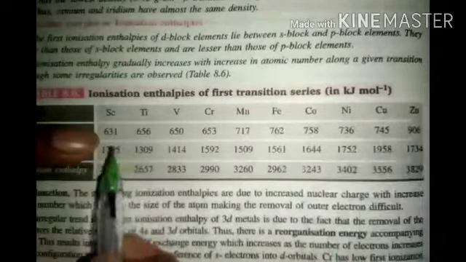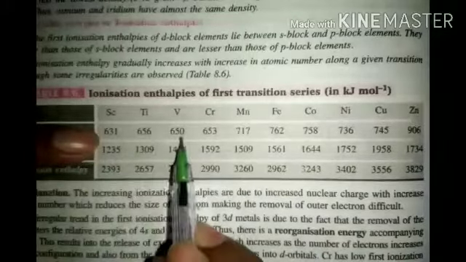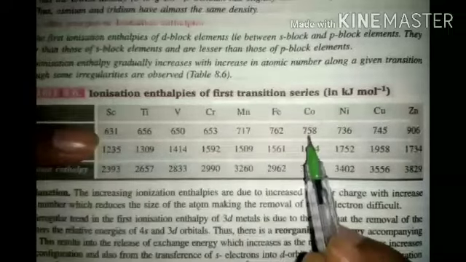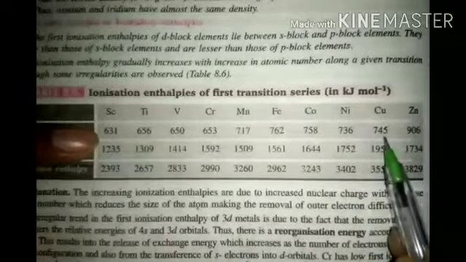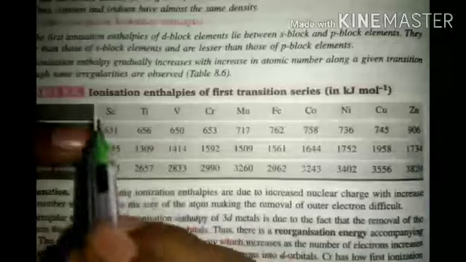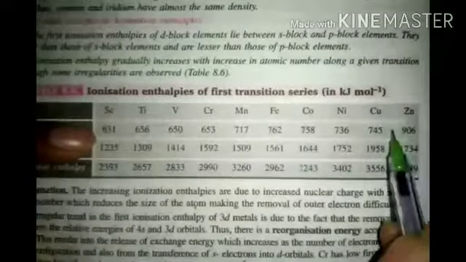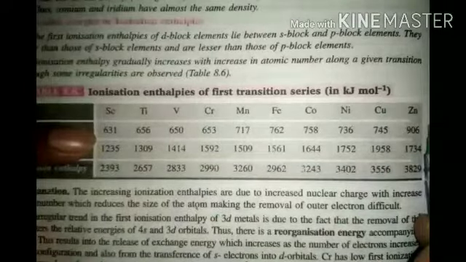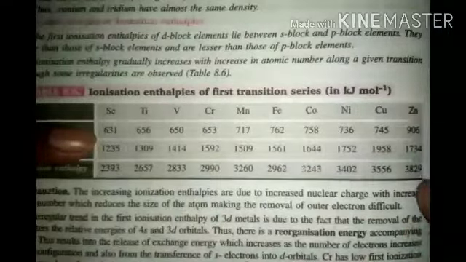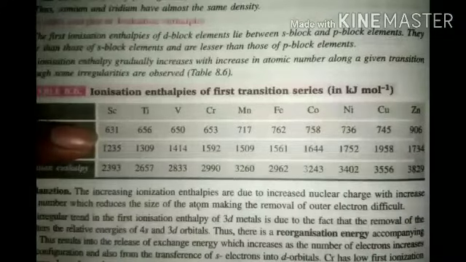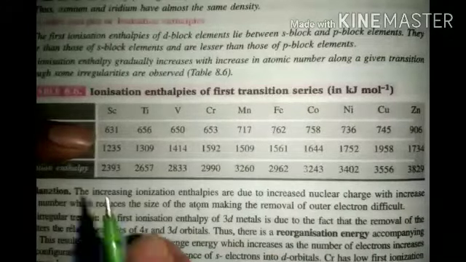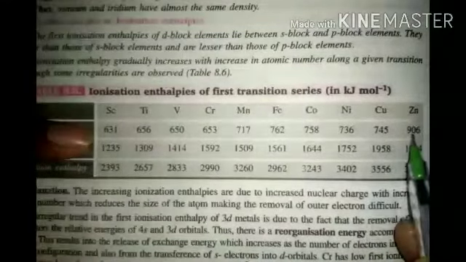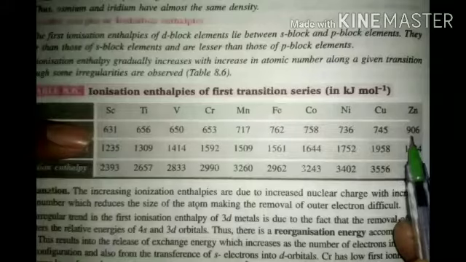It increases and decreases in between, but from first to last it increases, because the number of electrons increases and the nuclear charge also increases.